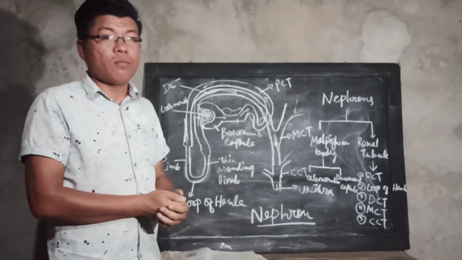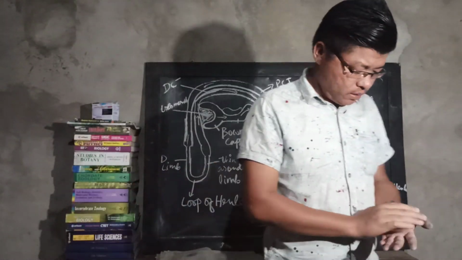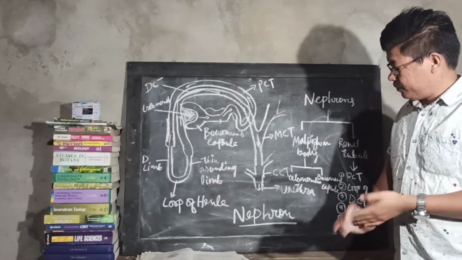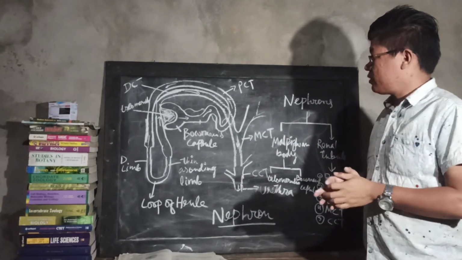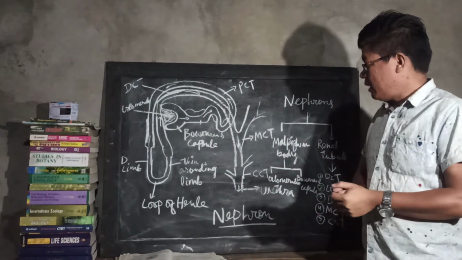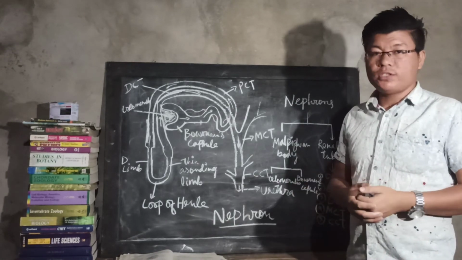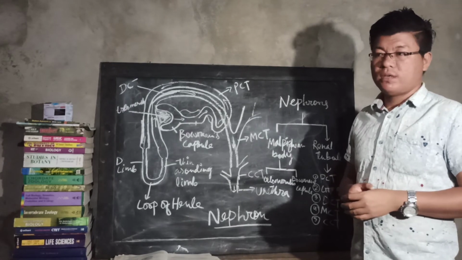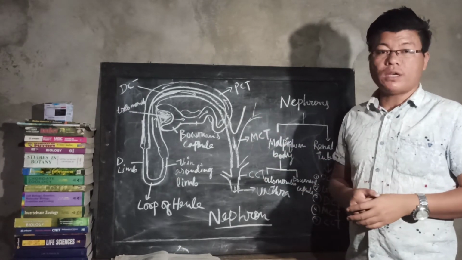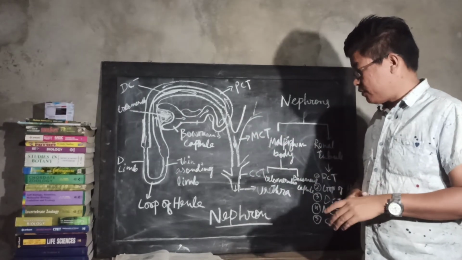I will not prolong this video, because I only explain the structures of the kidney. I will explain in more depth in my next episode, where I will cover urine formation and related topics.